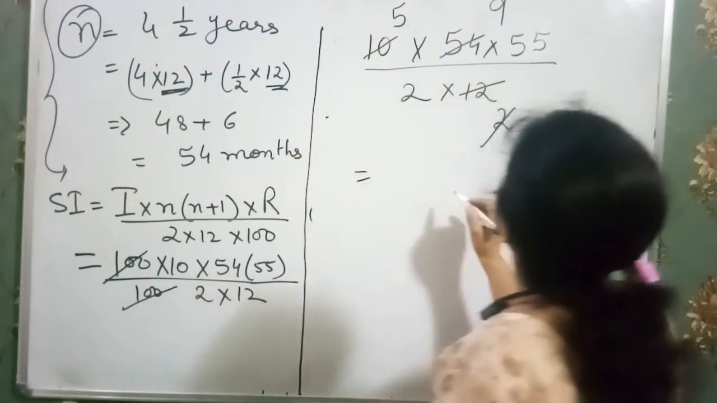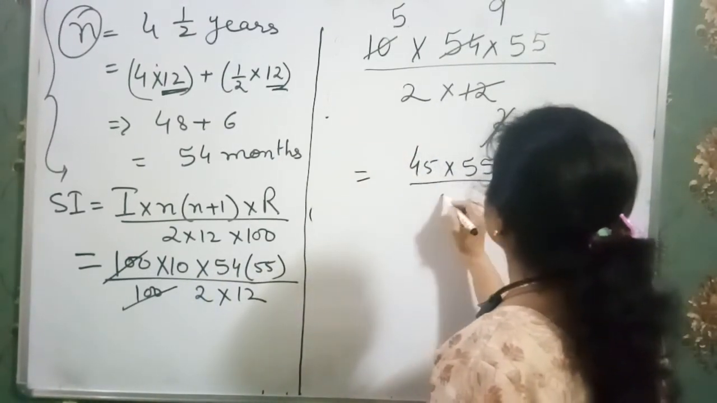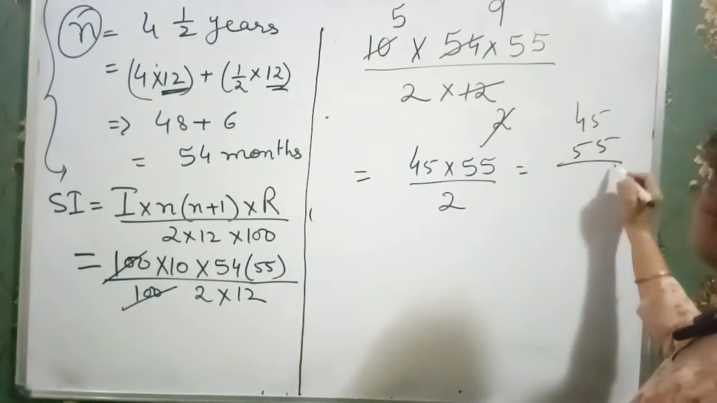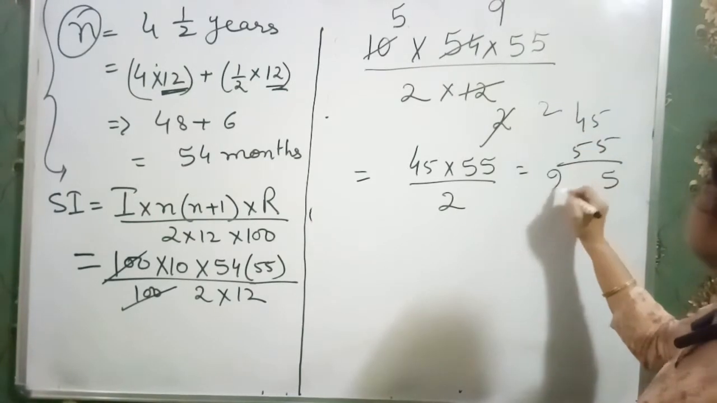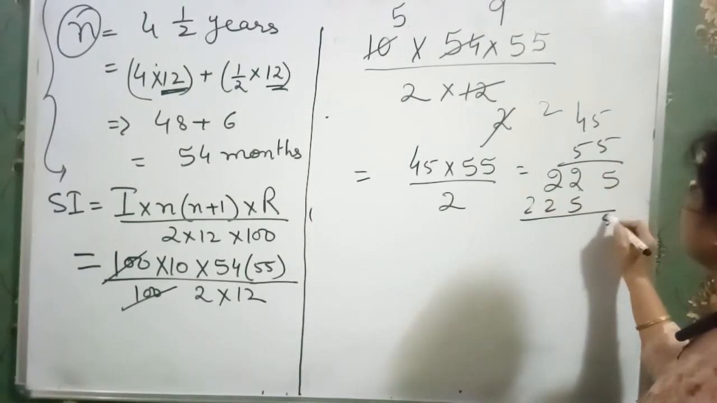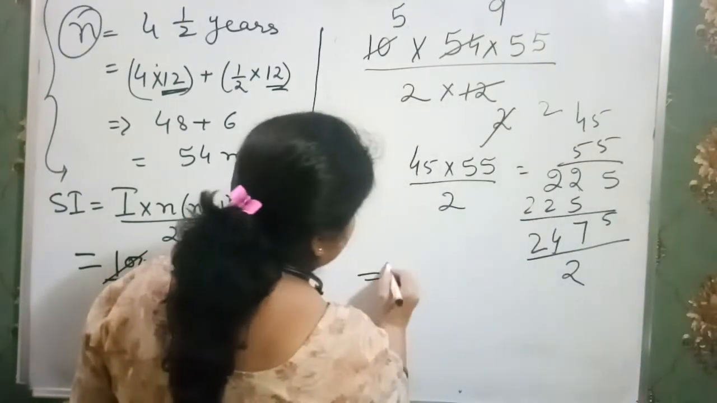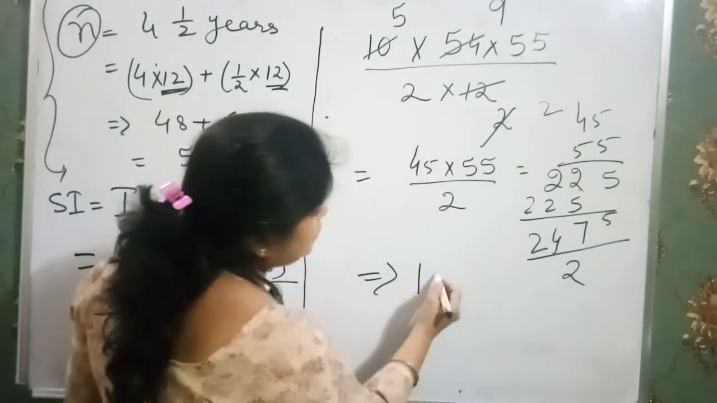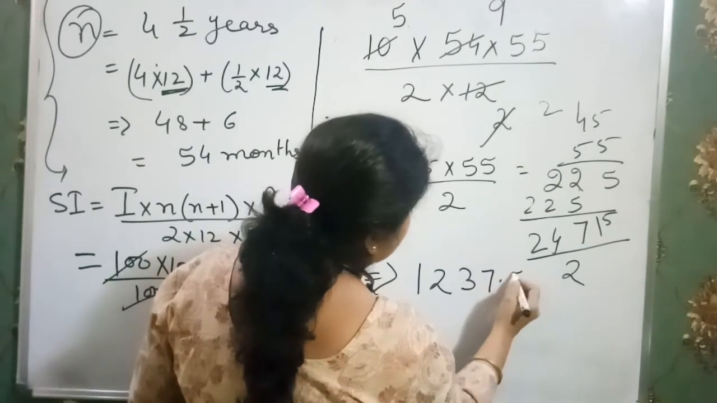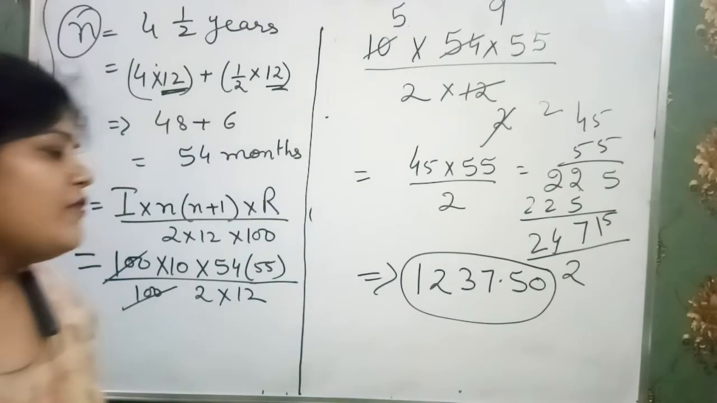So we have 45 into 55 over 2. That means, just do that, 5 5s are 25, 5 4s are 20, 22. Then 5 2 2, we have 5742 divided over 2. See, so we got the answer. 2 1s are 2, 2 2s are 4, 6 1 7, 2 7s are 14, 150. This much money we got as the interest.